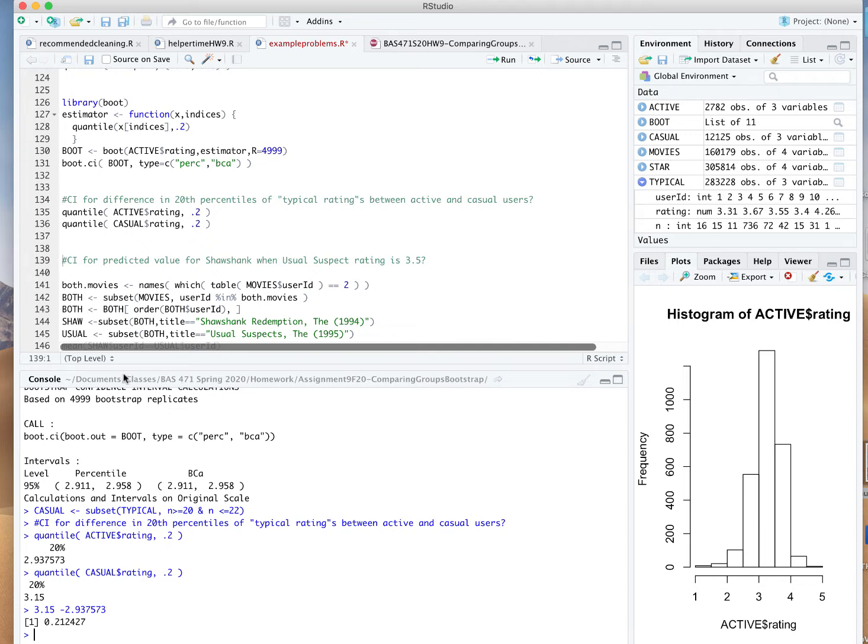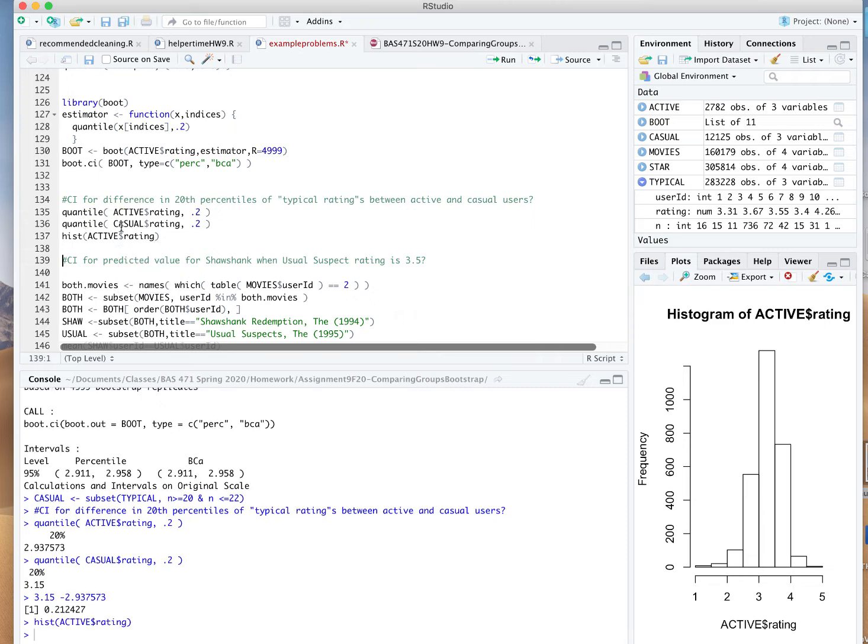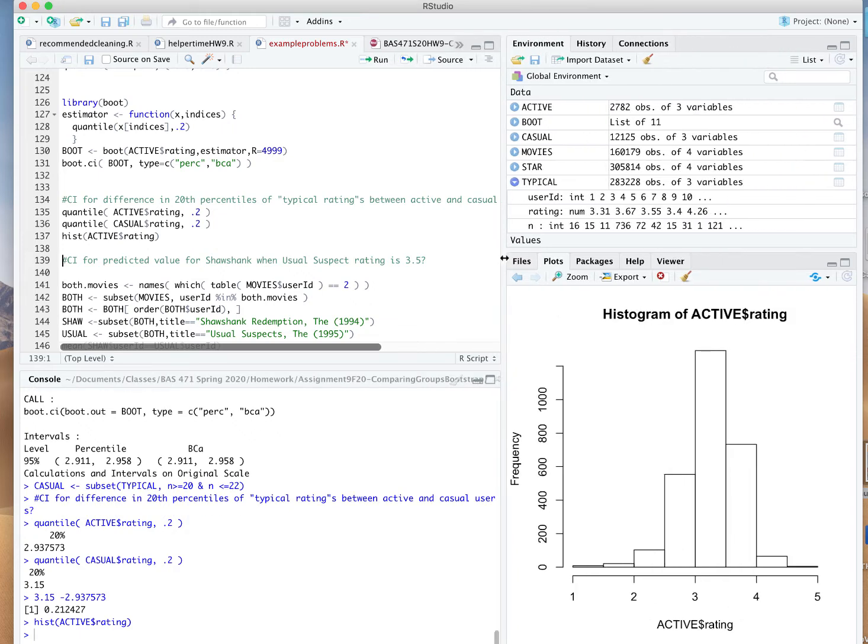So we know that's probably close to the difference in the 20th percentiles of whatever two probability generating distributions are making the data that we've collected here. But we want to take it a step further. We want to come up with a range of plausible values for this difference that's consistent with the data that we've collected. So just looking at the two distributions, that's the distribution of the typical ratings we get from all of those 2,700 active users.